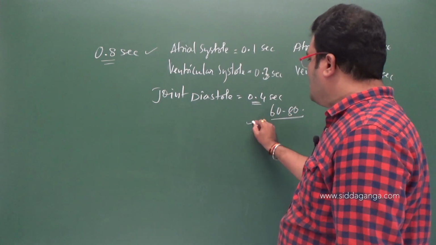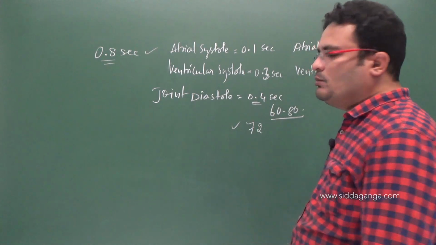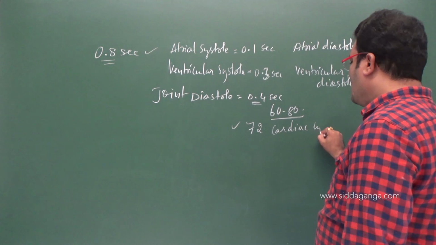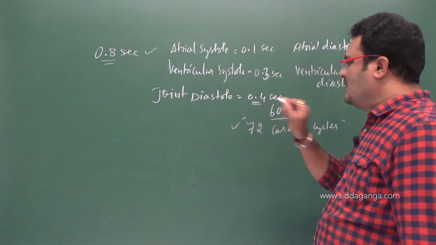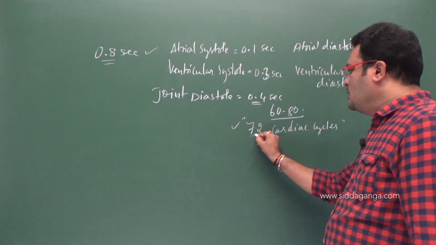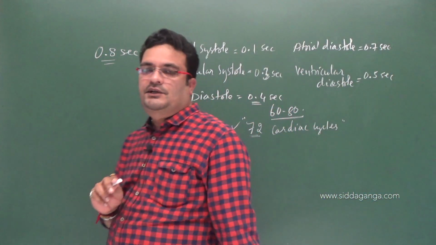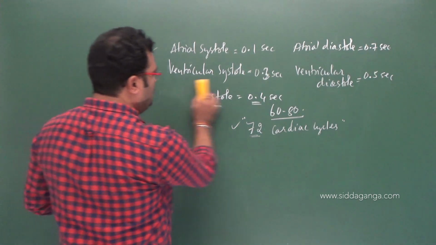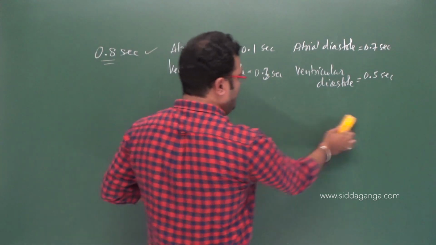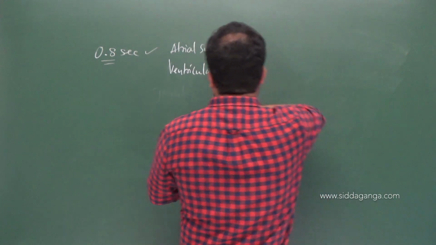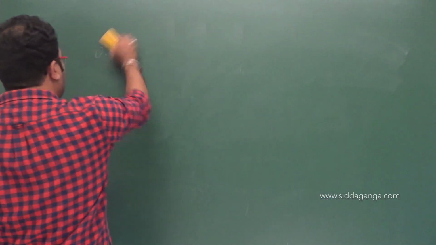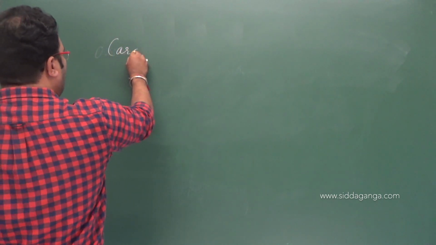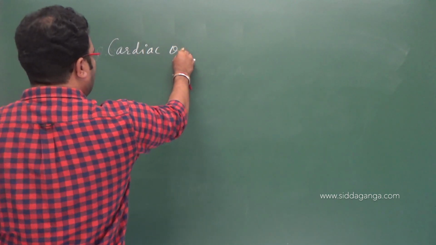In an adult healthy human being, 72 cardiac cycles occur, and that constitutes heart rate, that is HR. By considering this heart rate,